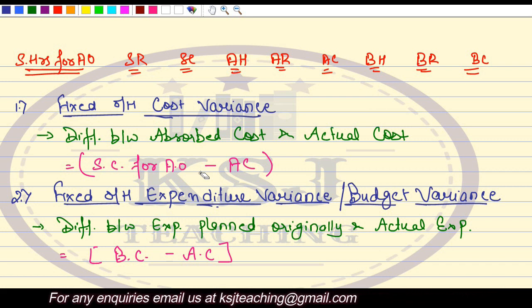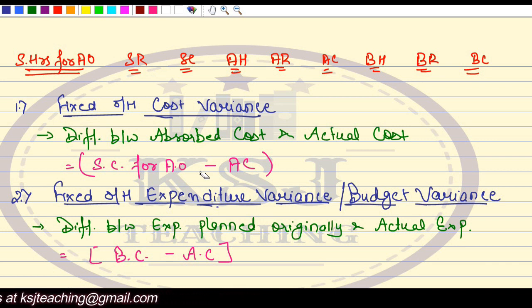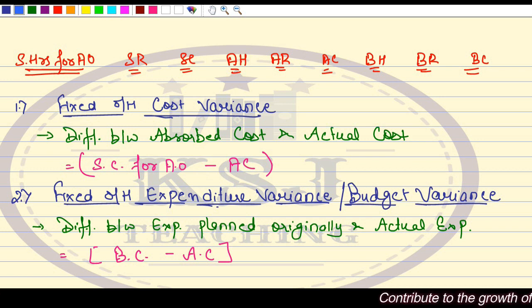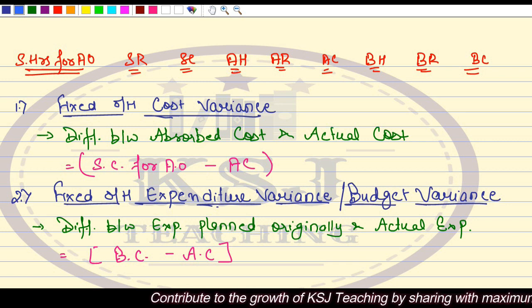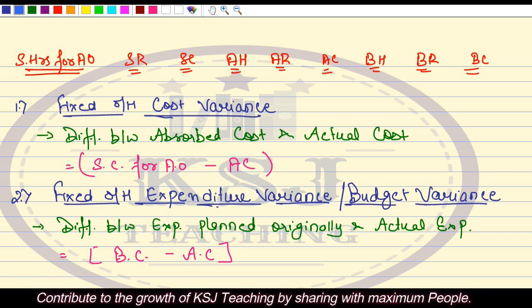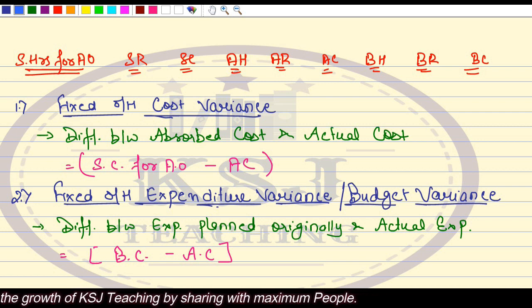So let's continue with our discussion on standard costing, what we have been discussing about. In standard costing, we have been discussing the fixed overhead variances that we started in the last lecture. Very important variance, right? From examination point of view, fixed overhead variances are very important.